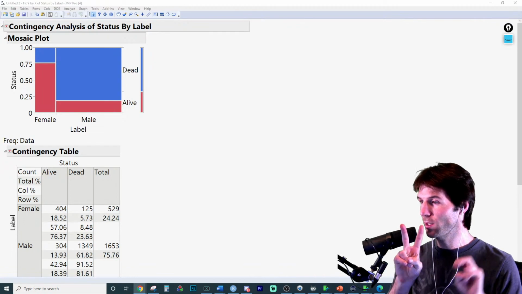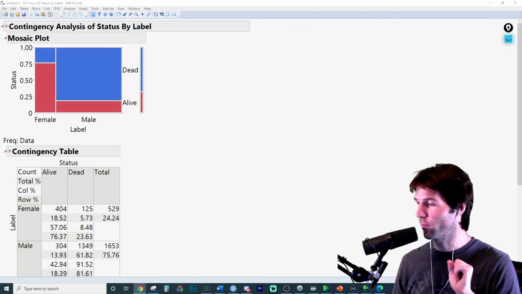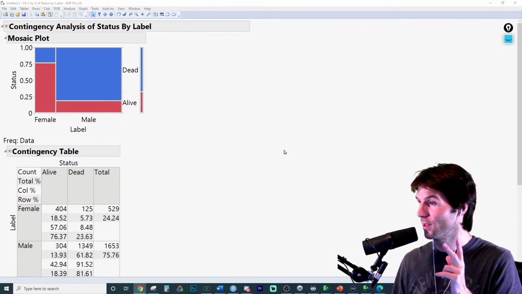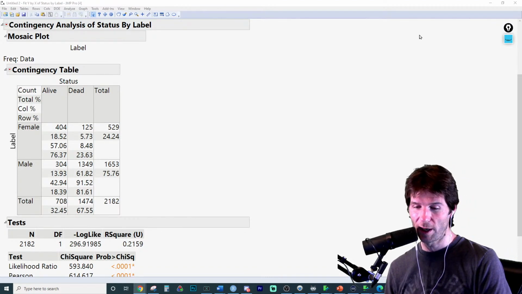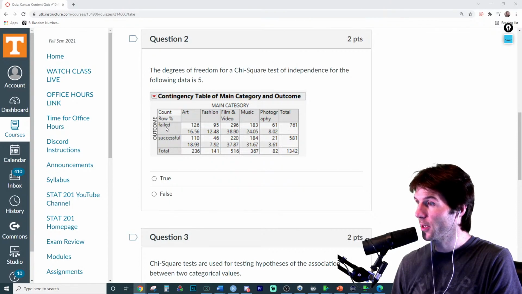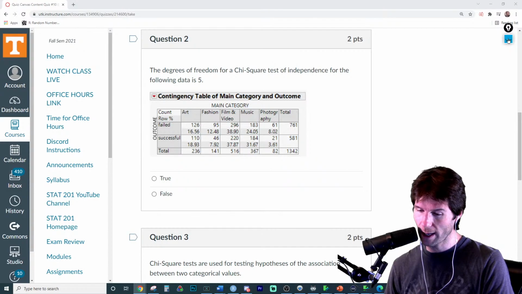So if we have a 2x2, we delete 1 row, 1 column, and that's the degrees of freedom formula. So the degrees of freedom are going to be 2 times 2, remove 1 from each. 1. Degrees of freedom are 1. So what about this one over here? This is a 2. Now be careful. You might be saying, Brian, isn't that 3? No. That's where the mistake happens.